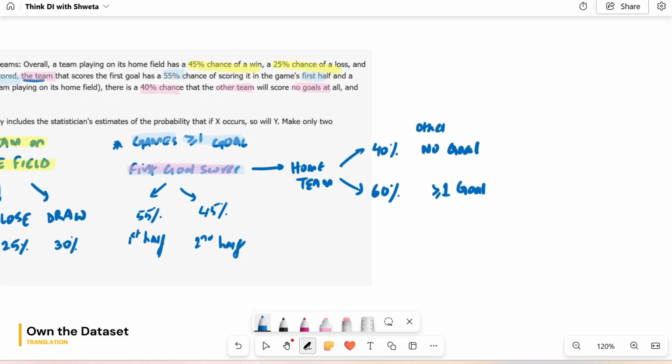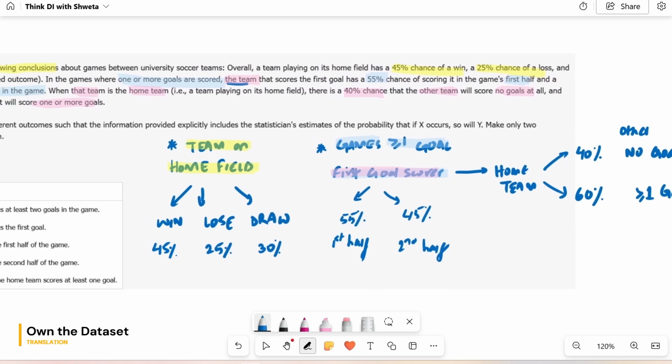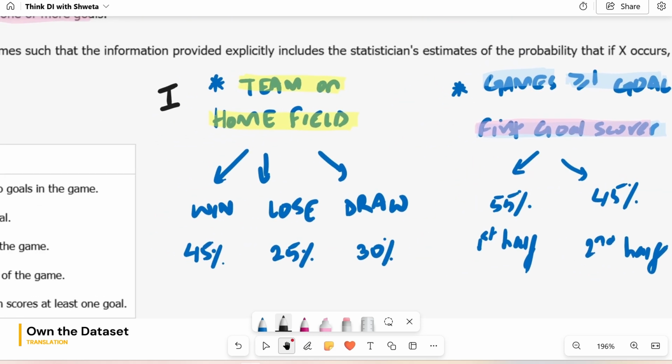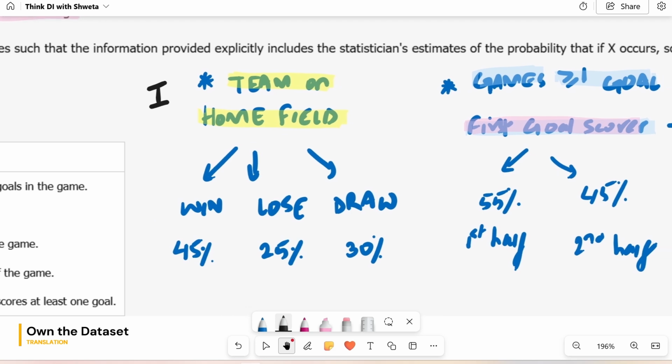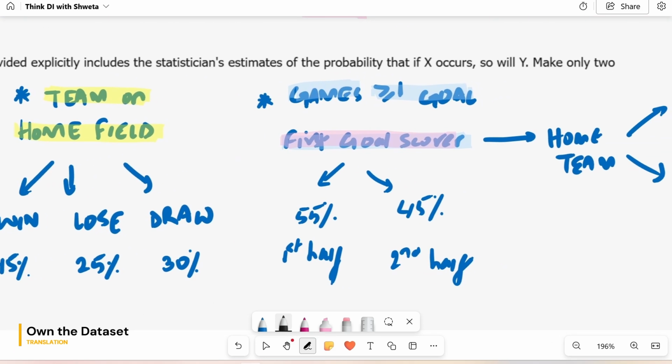So, see what's happening here. It's a lot of things that did not directly get connected. The first piece of information is all about a team playing on the home field and about its winning, losing, or the game ending in a draw. Then we talked about all the games with at least one goal, and the first goal scorer scoring it in which part of the game.